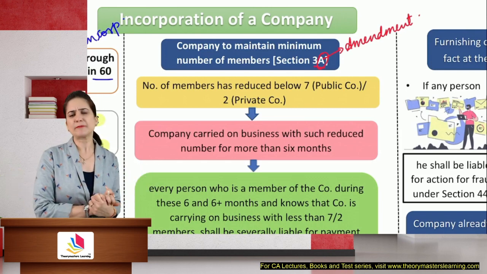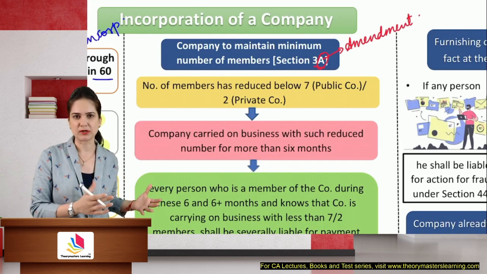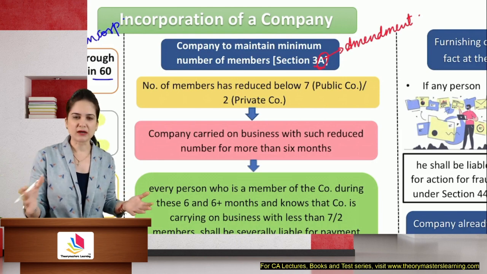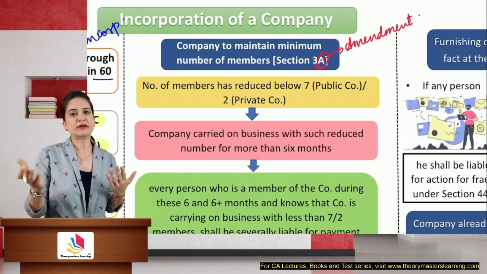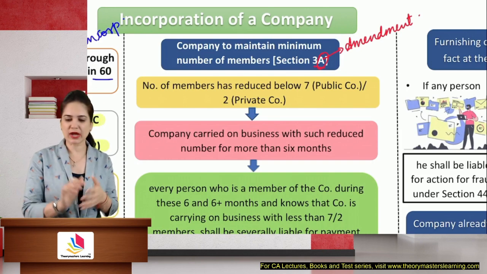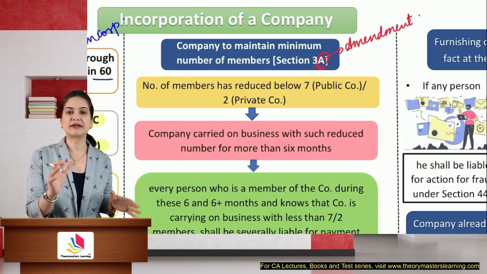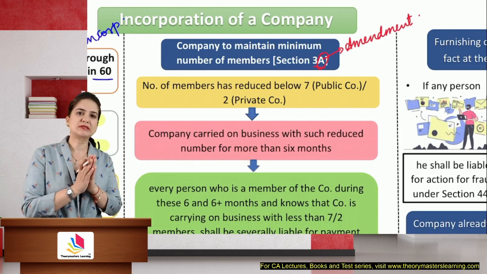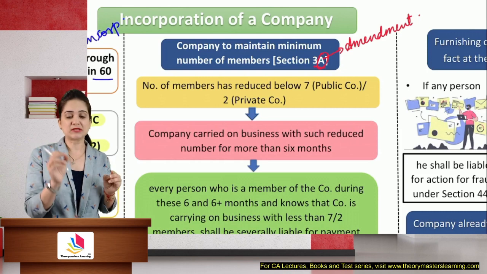What if, in case of a private company or a public company, the number falls below this minimum number? For example, I have a public company, members were going by car, met with an accident, and only 5 members survived. Now the number has fallen below the minimum requirement of 7. Law says that you can continue your business for 6 months, because we agree that it takes time for you to find members, or you may be in shock. You can continue the business with this reduced number for 6 months.